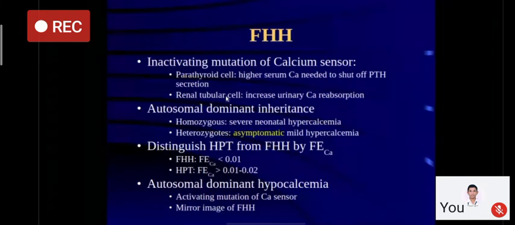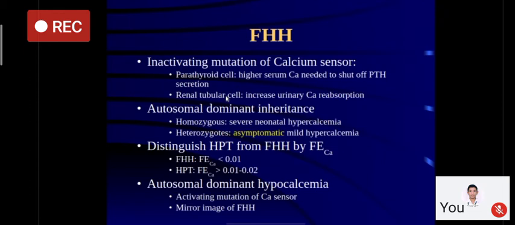I have told you about calcium sensing receptors, which are present over the parathyroid gland and which are also present in the kidney. In FHH, which is familial hypocalciuric hypercalcemia, there is an inactivating mutation of the calcium sensing receptor, which means the parathyroid cells are not able to sense the increased serum calcium level, and that is why serum calcium levels are maintained higher than normal. Also, kidneys are not able to sense, so there is increased urinary calcium reabsorption. It's an autosomal dominant disorder. Homozygous patients actually present at a young age.